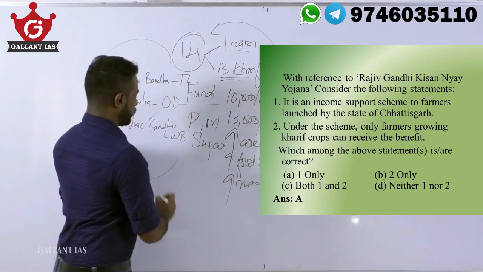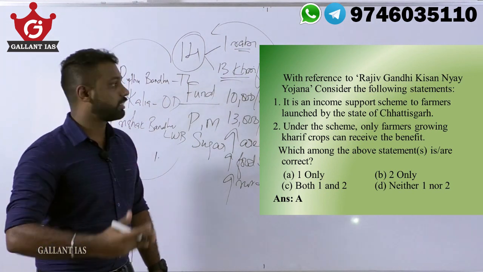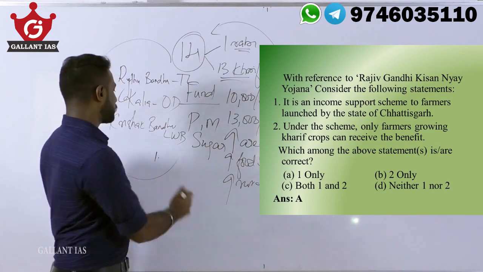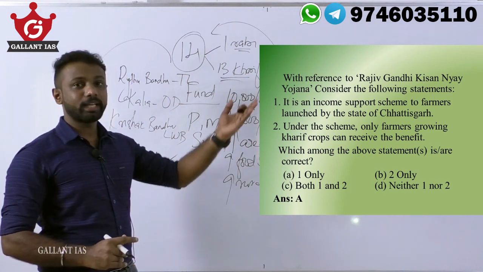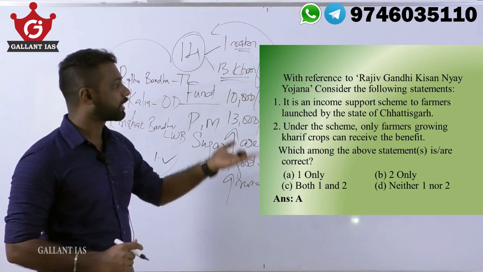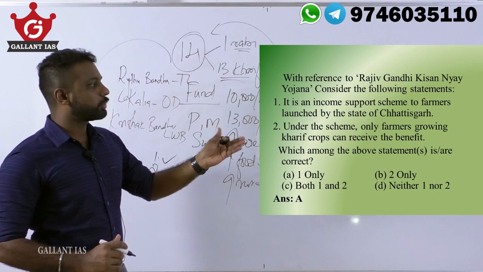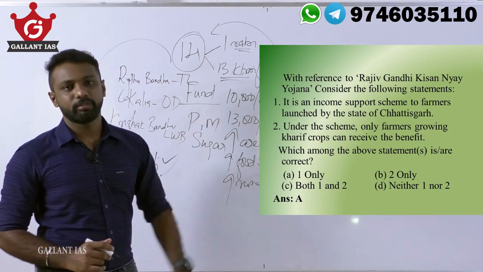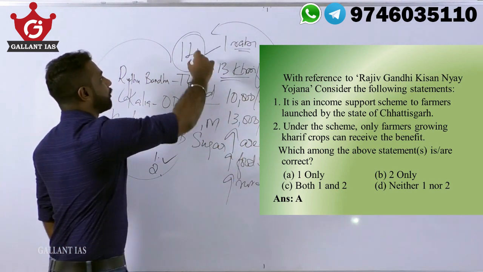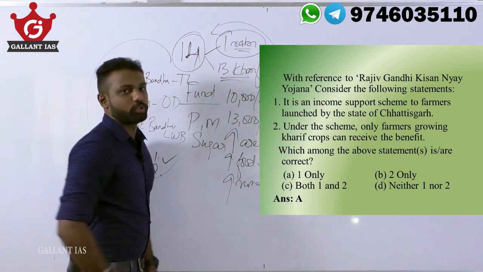So regarding statement 1, it is an income support scheme to farmers launched by the state of Chhattisgarh. Exactly, that's the core objective of the scheme, and it was launched by the state of Chhattisgarh itself and not by the government of India, right? Regarding 2, under the scheme, only farmers growing kharif crops can receive the benefit. No, we know that out of the 14 specified crops, it includes one rabi crop also.